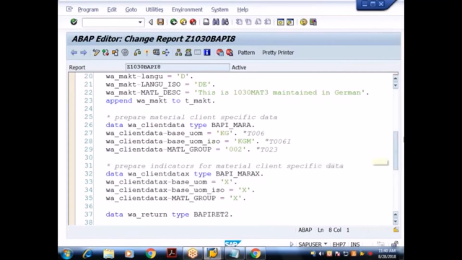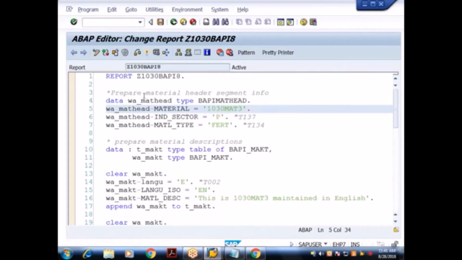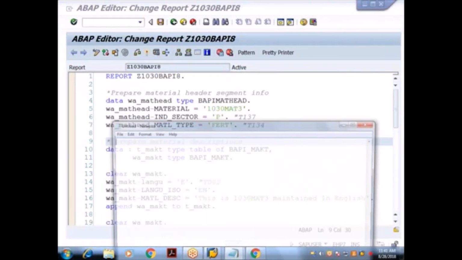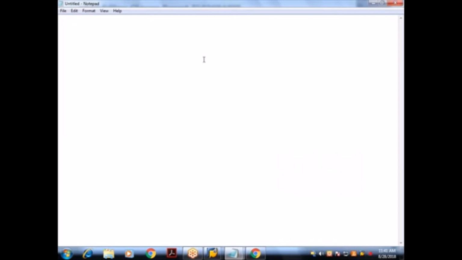So your exercise now: I gave the data directly in the program. What you have to do is take a notepad, text file or Excel file. What are the minimum things we require to create a material?